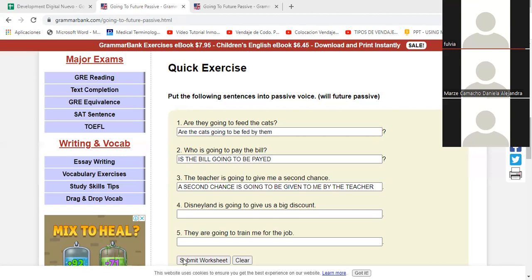A big discount is going to be given to us by Disneyland. Okay, good. So a big discount is going to be given to us by Disneyland.